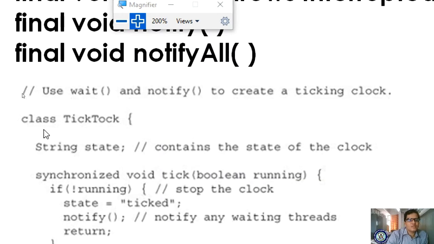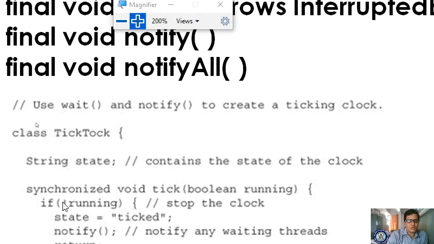What is the name of our class? TickTock. In the TickTock class, you are defining one string variable, state, and you are using one method. That method has been synchronized. Synchronized void tick. What is the name of the method? Tick. And you are using the parameter boolean running. If it is not running, I am writing one condition. If it is not running, state is assigned the value ticked.